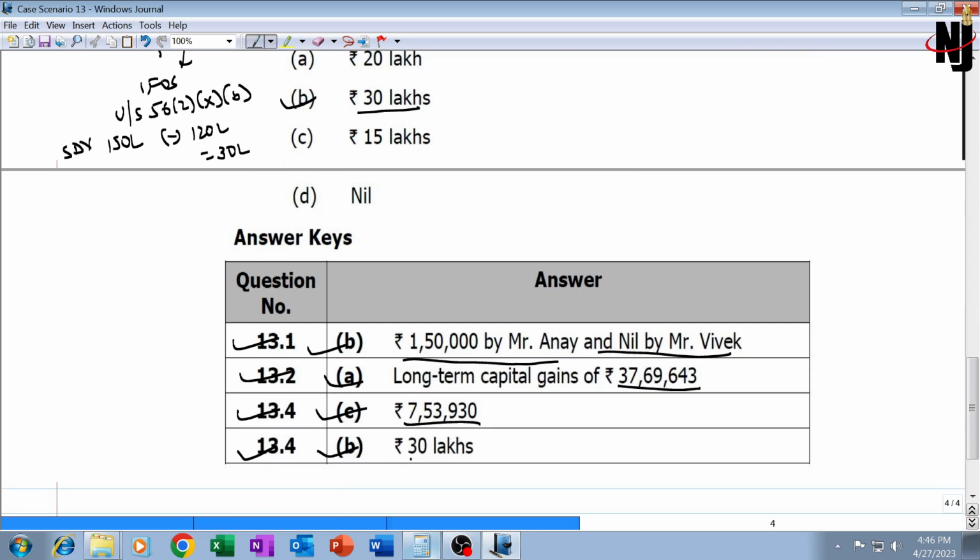Institute's answer is also B, 30 lakh. Our answer is correct. With that, this case scenario comes to an end. See you in the next video with case scenario 14.